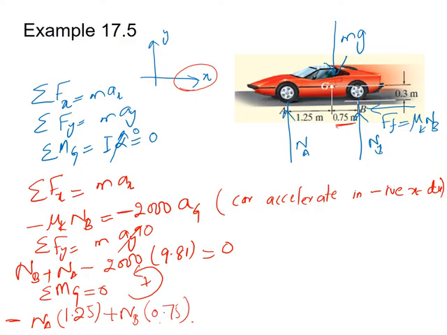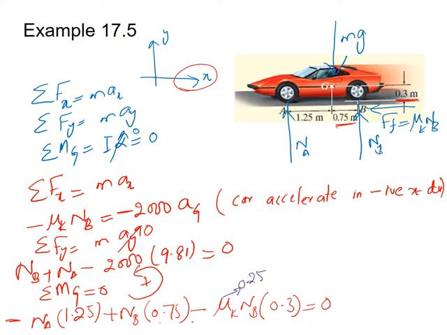However, the friction force about point G is creating the moment in the clockwise direction. The perpendicular distance between the friction force and point G is 0.3. So this will be minus mu_K NB times 0.3, and this will be equal to 0. In the statement it is given that mu_K is equal to 0.25.